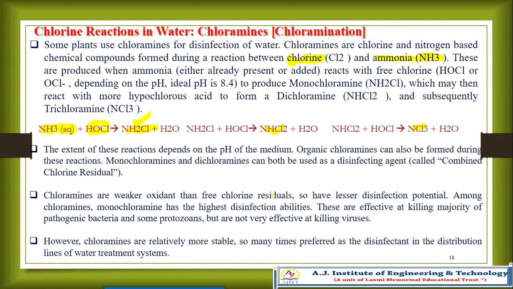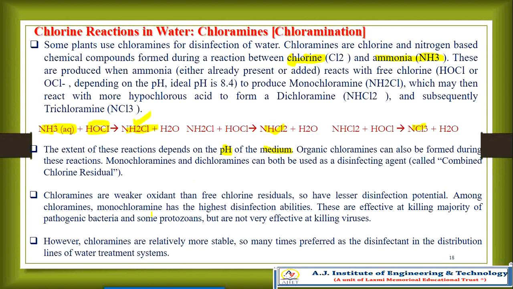So now, the extent of this reaction depends upon the pH of the medium. And organic chloramines can also form during the reaction of monochloramine and dichloramine that I already discussed.